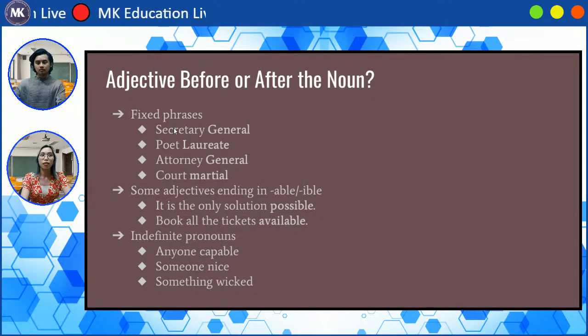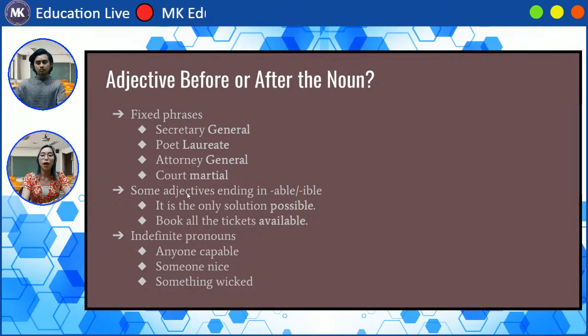So for fixed phrases, we have the first one, Secretary General. Okay, so in fixed phrases, the adjective is after the noun. The second is a poet laureate. The third one, Attorney General, and the last one is court martial.